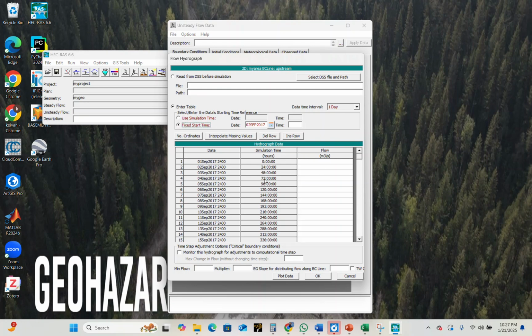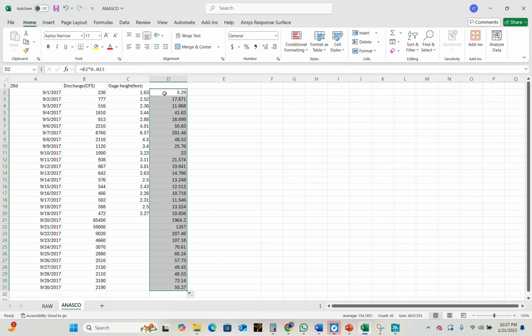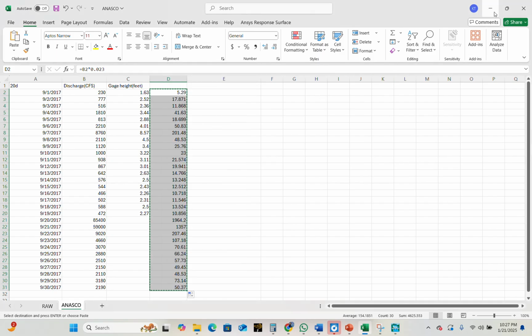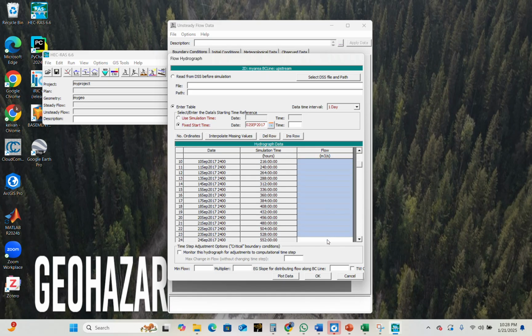Based on the date that we have, here I have a discharge value for this special event. I will copy it and then choose these rows and press Control V. Now we have these data. We have in this window the flow hydrograph. We have to be aware of this option.